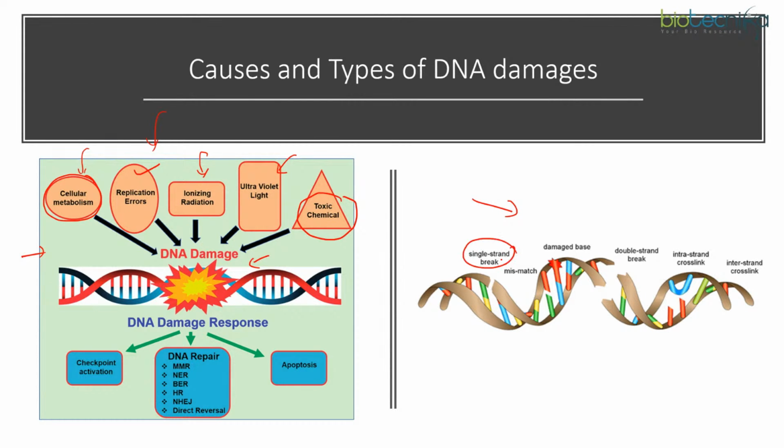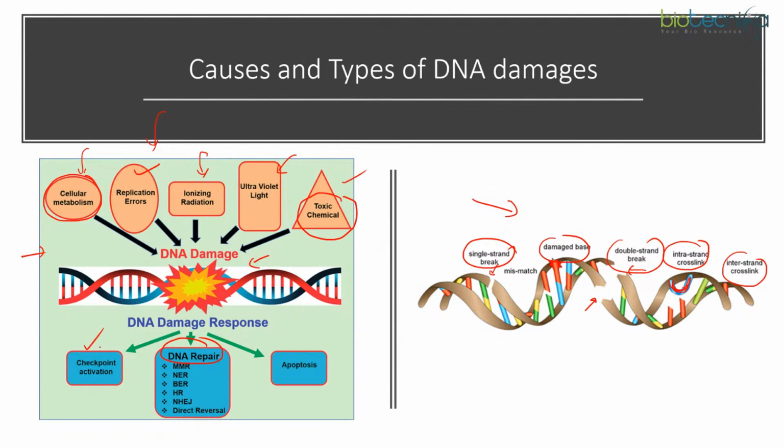So see, single strand break. Double strand break, where you would find both the strands of the DNA have been broken. Damaged base means the base could be modified, like I've told you. Alkylation may happen, like vinyl chloride, that is a common example I can give. Intra-strand cross-link, so within the strand you would find the cross-link that has appeared. Then interstrand crosslinks. So there it becomes important that the DNA repair mechanism should work.